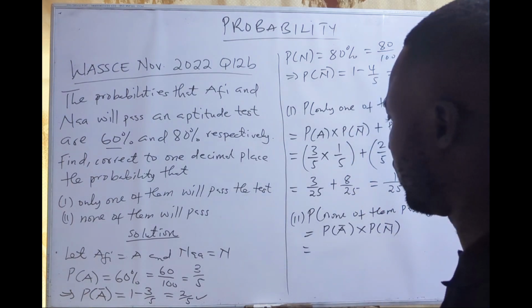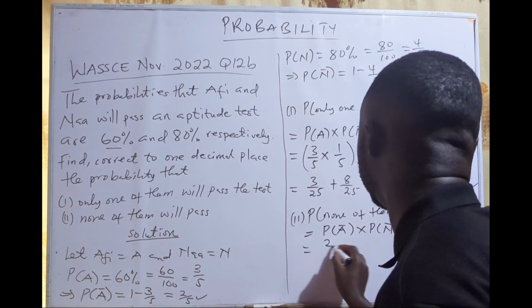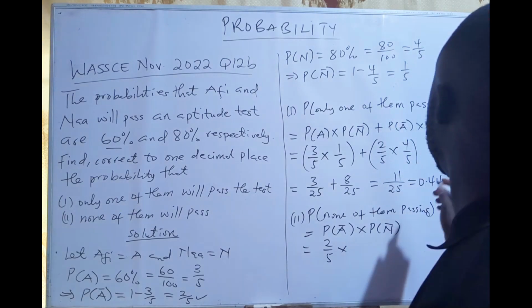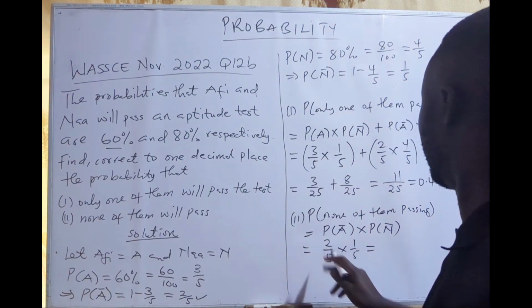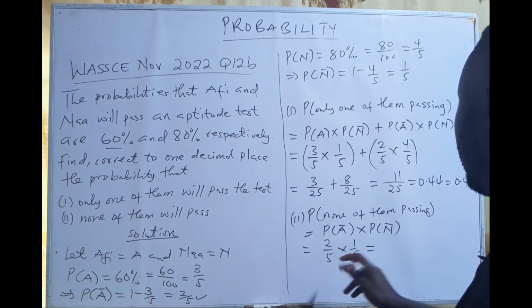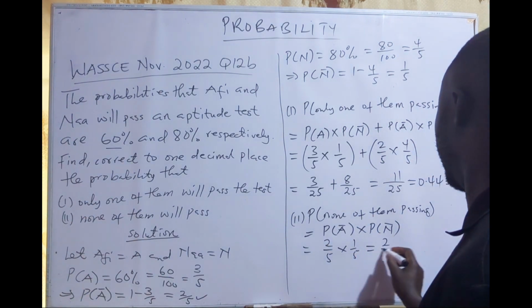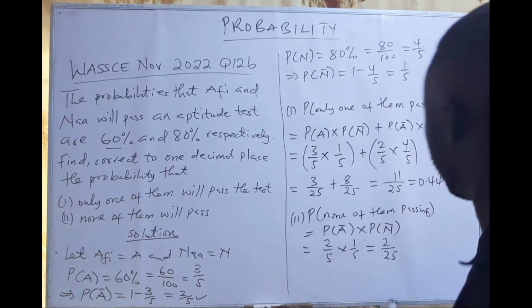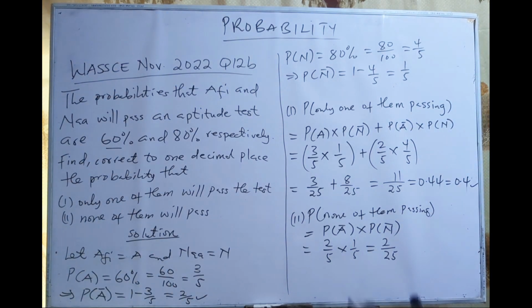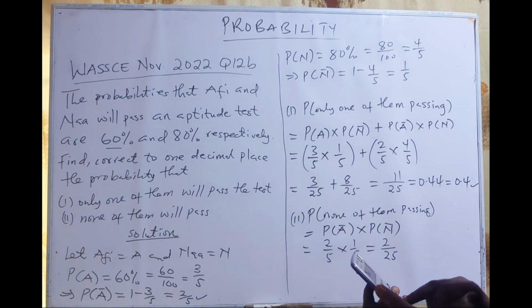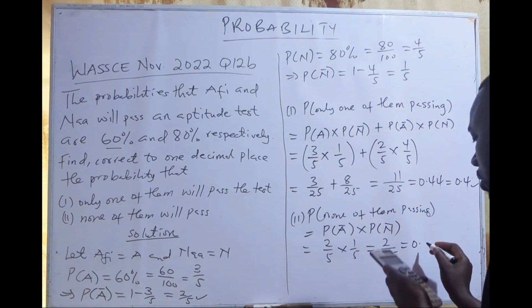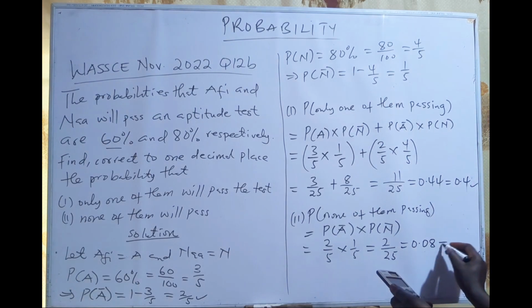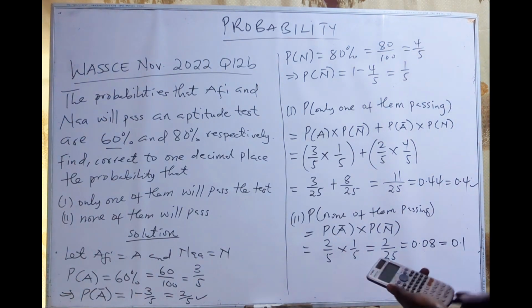And what's the probability of Afi not passing? That is 2 on 5. And Na also not passing, that is 1 on 5. So 2 on 5 times 1 on 5 gives me 2, 1, 2, 5, 5, 25. So that will be 2 on 25. So 2 on 25 in decimal is 0.08, and to 1 decimal place 0.1.